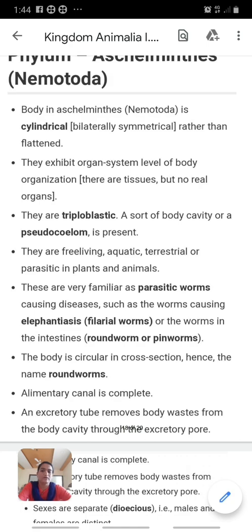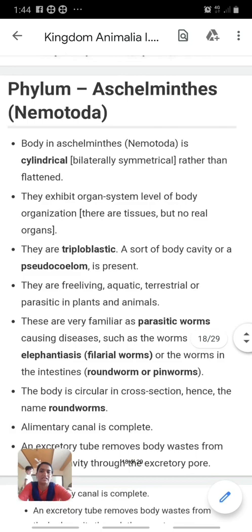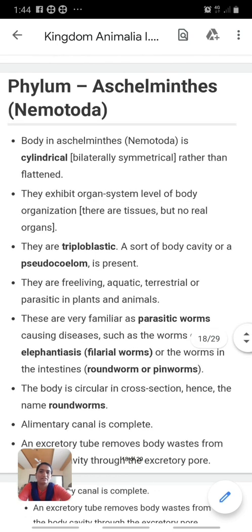In the previous video, we learned about the phylum Porifera, phylum Cnidaria, phylum Ctenophora and phylum Platyhelminthes. In today's video, we will learn about the phylum Aschelminthes. The unique characteristic of phylum Aschelminthes is that they have a round body. In Platyhelminthes, the worms have a flat body, but in Aschelminthes, the worms have a cylindrical body.